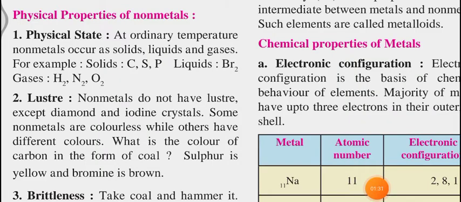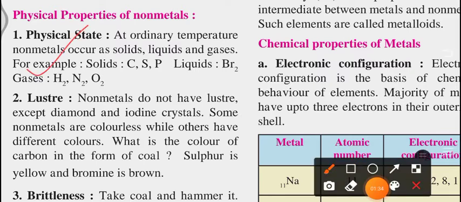The very first physical property is physical state. At ordinary temperature, non-metals occur as solids, liquids and gases. For example, solids are carbon, sulfur, phosphorus. I have shown you examples in the image also. You must have seen they are in a solid form. If you want to see a liquid, that is bromine. And among gases, non-metals are hydrogen, nitrogen, oxygen.